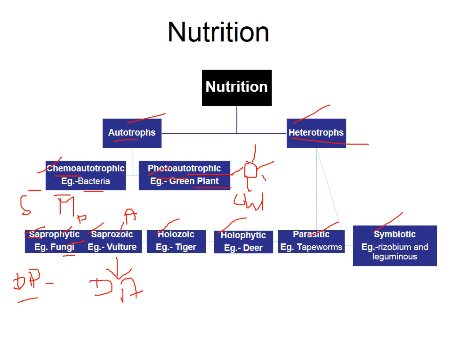And holozoic, holo means as a whole, and zoic means animal. So the organism feeds on the whole animal, like a tiger eating a deer. And holophytic means the whole plant, like a deer eating a plant. So this is holozoic, holophytic, saprozoic. And parasitic, you will know, like a tapeworm, all kinds of parasites depend on the host body. And symbiotic relationship, like rhizobium symbiotic with the leguminous plant root. Okay, these are the different types of nutrition.